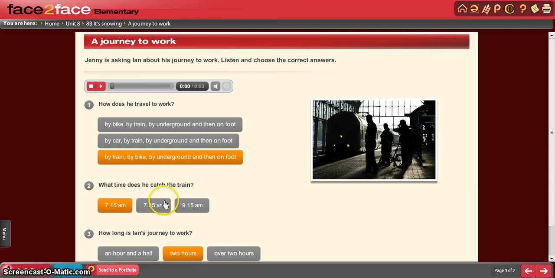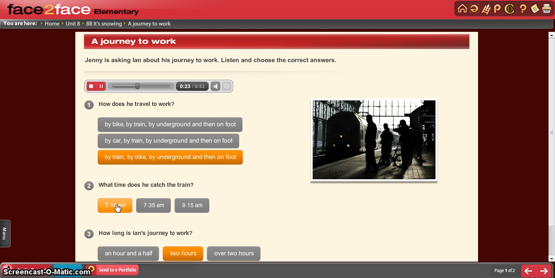Okay. So let's verify it. So how do you usually get to work, Ian? I go by train. Do you live near the station? No, I don't. I leave home about 7:15 and I cycle to the station. I'd prefer to go by car, but it's difficult to park.